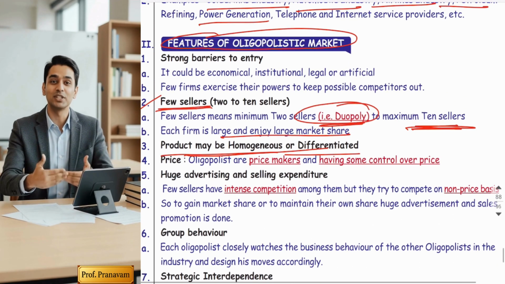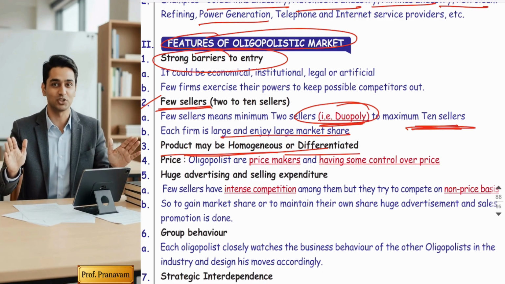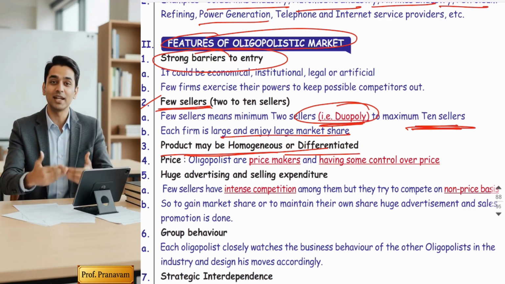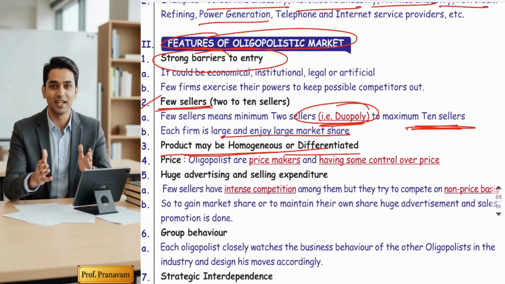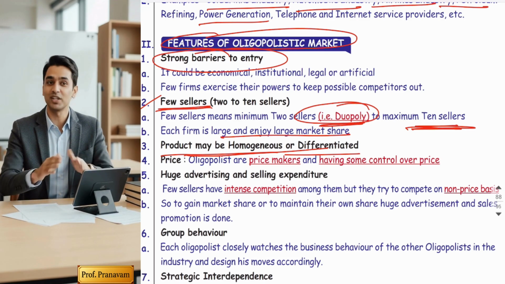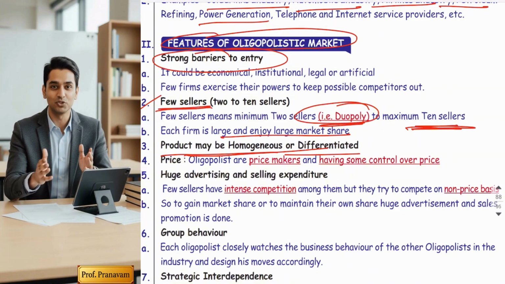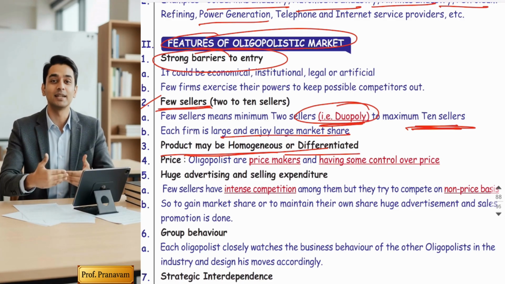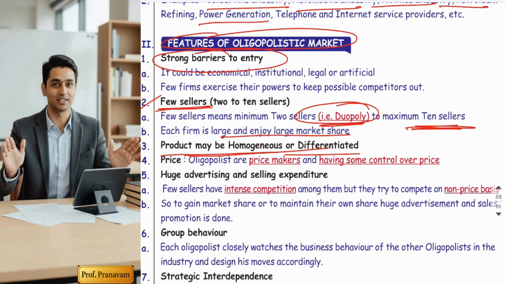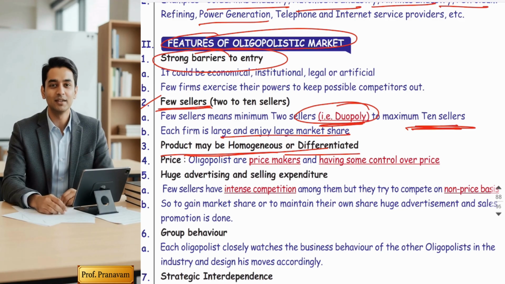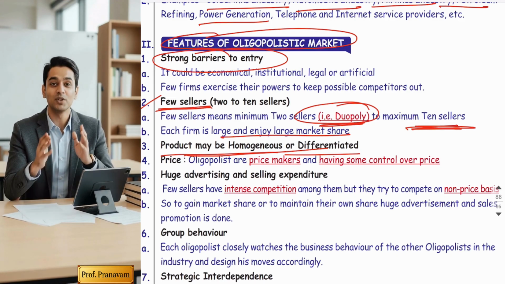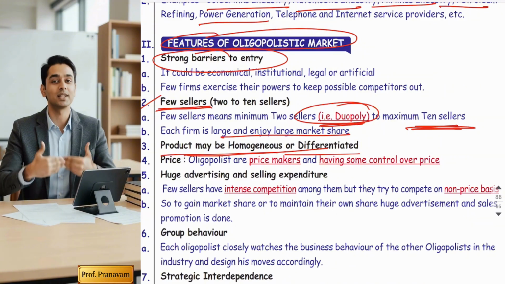Next is strong barrier to entry. Now I'm coming to this point, strong barrier to entry. Friends, are you thinking how few sellers are possible? A single seller or large number of sellers we can understand. Few sellers, guys, means a market where new firms find it harder to enter. That's why it's called a strong barrier. It is very hard to start such businesses because of high setup cost, government rules, or brand dominance.